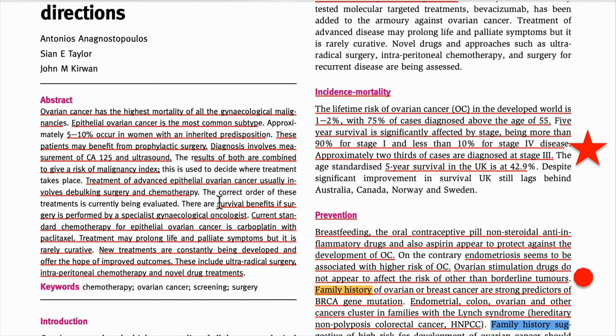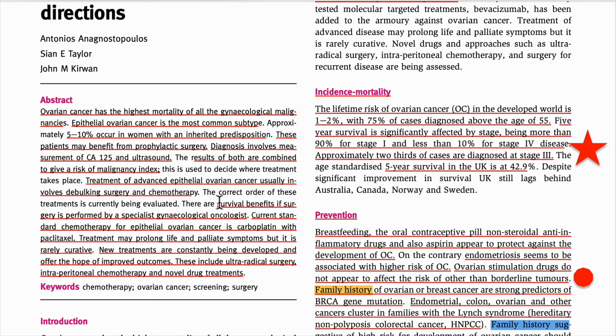These two are the chemotherapeutic agents. We have to understand one thing: if surgery is not possible, then we have to use chemotherapy. We will discuss this one by one, but now we are talking about the summary.